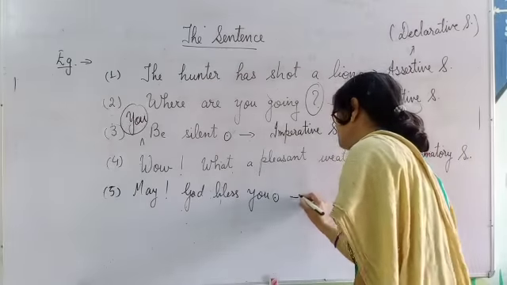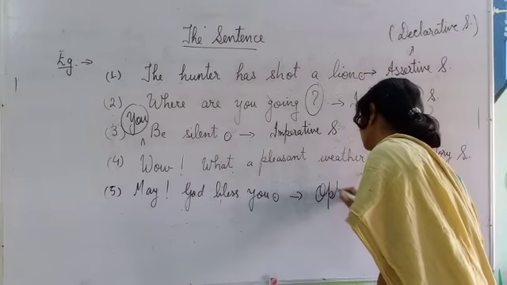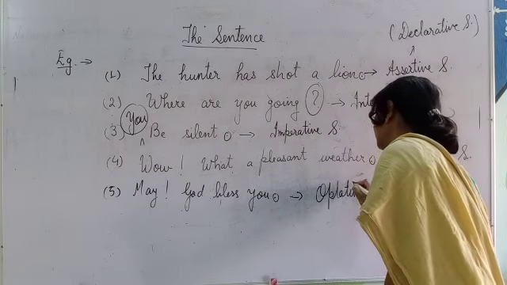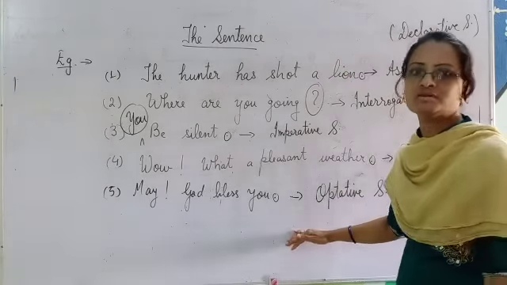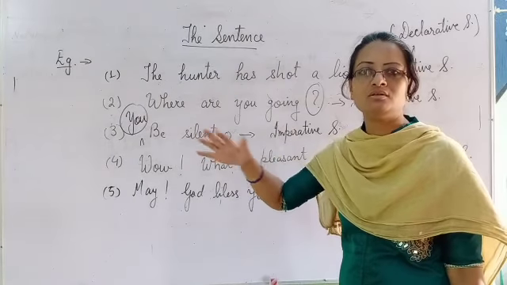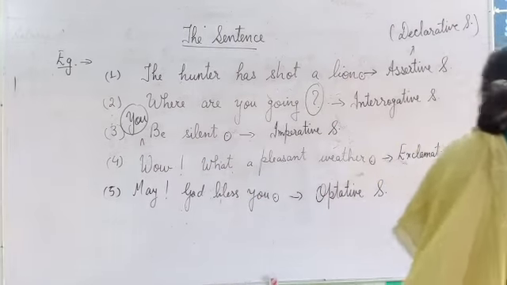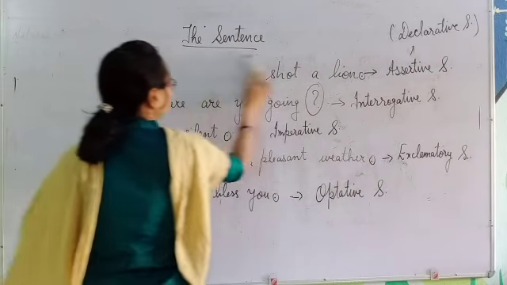Such type of sentences are called optative sentences. Right? So these are the main five categories of sentences. When you talk about their meaning and definition, that also I can provide you. Let us see one by one.